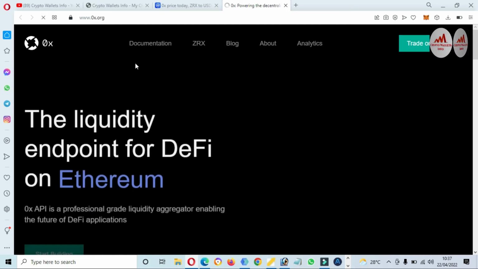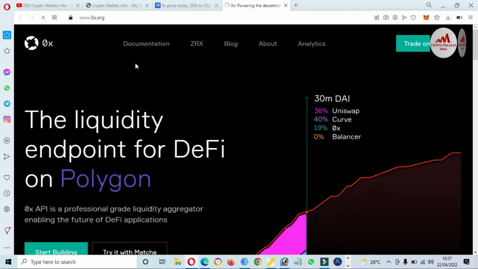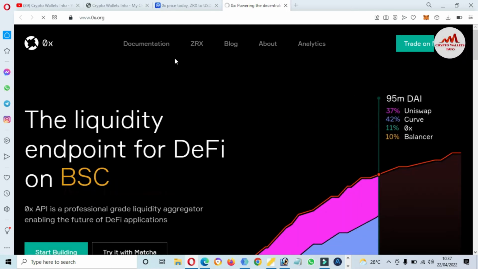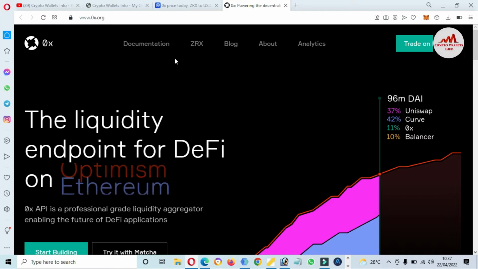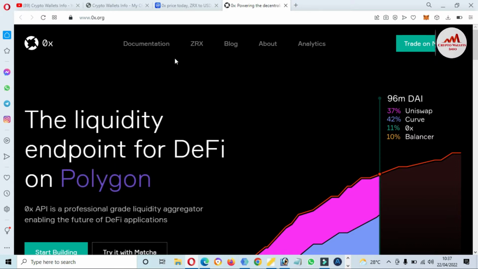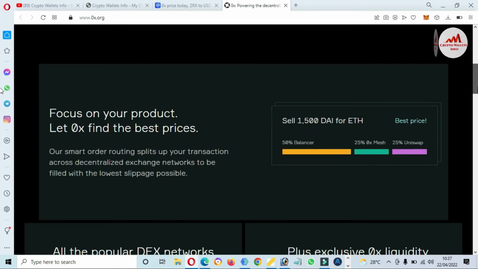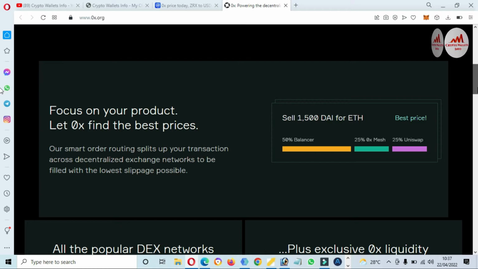So I have clicked on 0x.org, the liquidity endpoint for DeFi on Fantom, Optimism, Ethereum, Polygon, BSC, and Avalanche. You can see here the products. Let 0x find the best price.